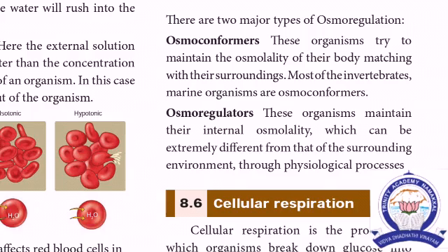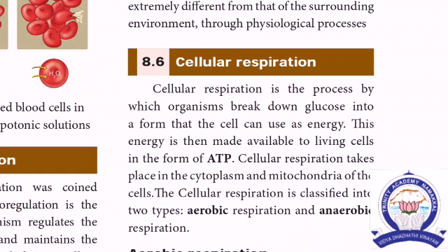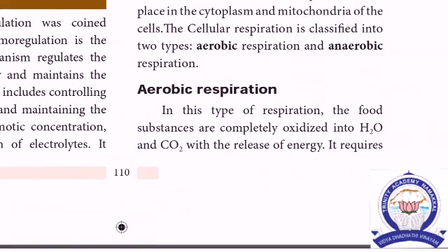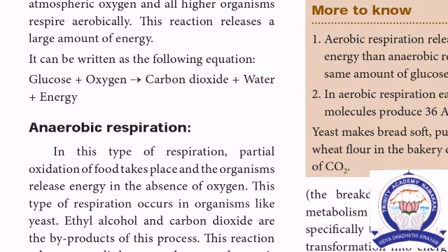Next is cellular respiration. The cellular respiration occurs in the mitochondria. Energy is converted into the form of ATP molecules. The cellular respiration is classified into two types, aerobic respiration and anaerobic respiration. In aerobic respiration, glucose is combined with oxygen to form carbon dioxide, water and energy. This aerobic respiration occurs in the presence of oxygen.